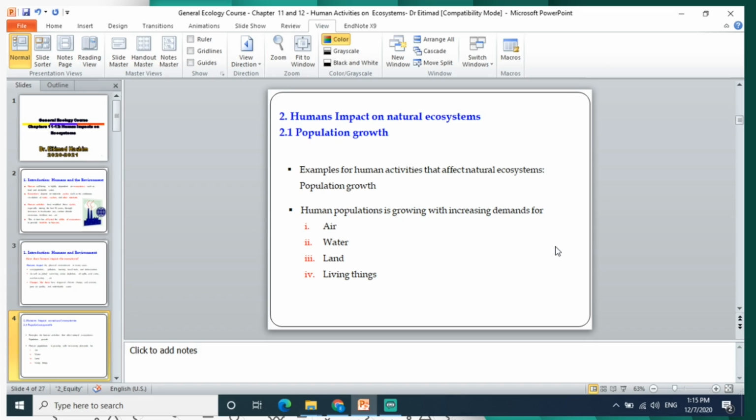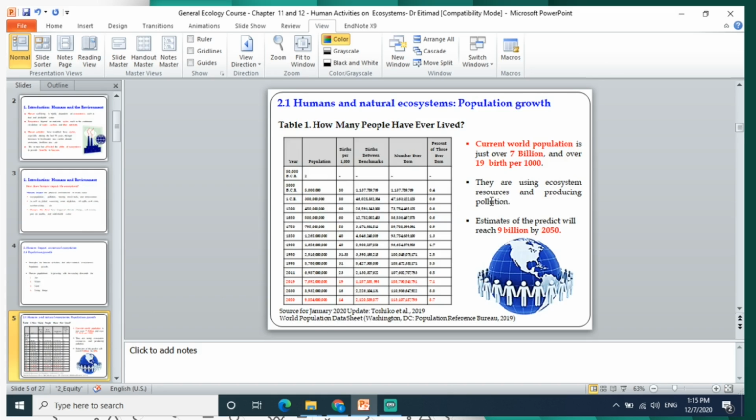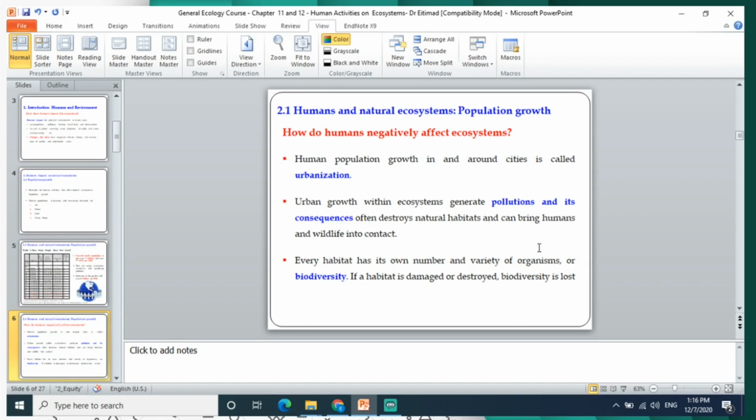Population is growing with increasing demands for air, water, land, and living things. The current world population is just over 7 billion, and by 2050 it will reach 9 billion. They are using ecosystem resources and producing pollution. Human population growth in and around cities is called urbanization, and urban growth within an ecosystem generates pollution. It has many consequences or impacts, often destroys natural habitats, and can bring humans and wildlife into contact.